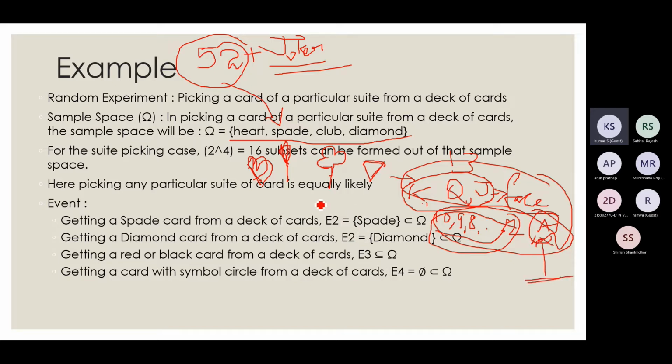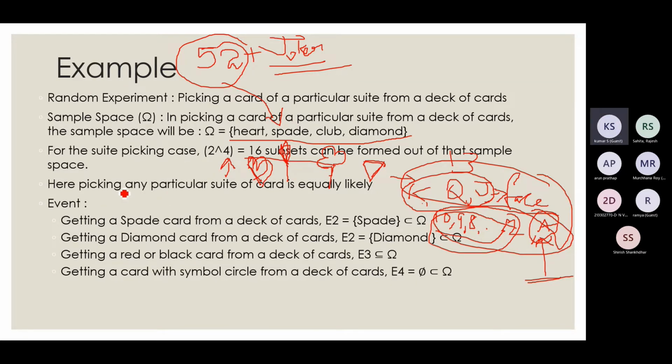When you play different types of card games, the rules and points you are allowed for each differ. I am not an expert in those, and that is not our concern. We will not delve much into different card games. Okay, so here N is 4, so 2 raised to 4, I will have 16 subsets.